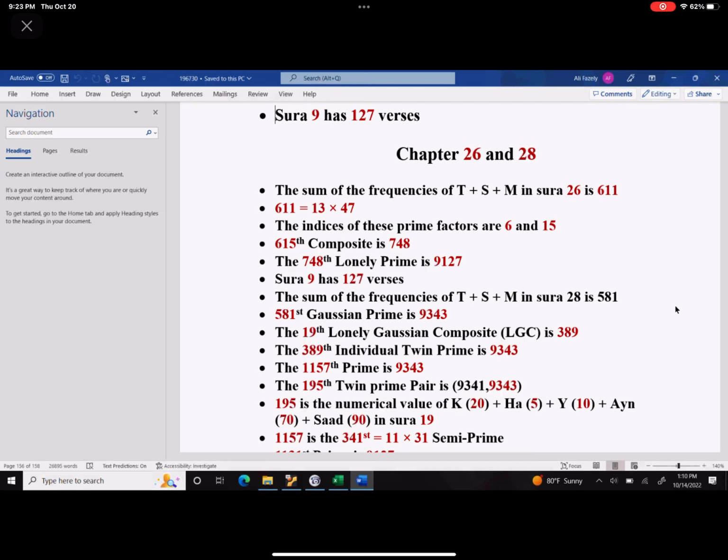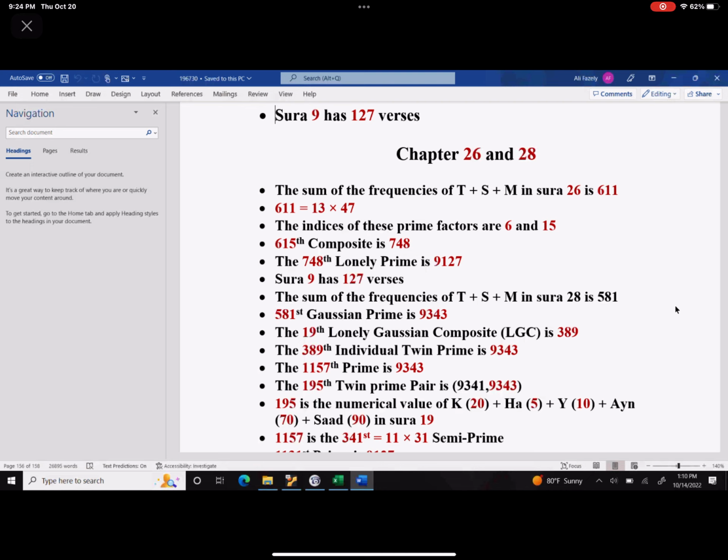That is amazing. So, it is not divisible by 19, but it goes through this 19 mechanism. Based on these prime numbers, based on factorization of these numbers, it has a completely different path. Because that's how God did it. The number of T.S.M. in that chapter actually generates 127 verses.